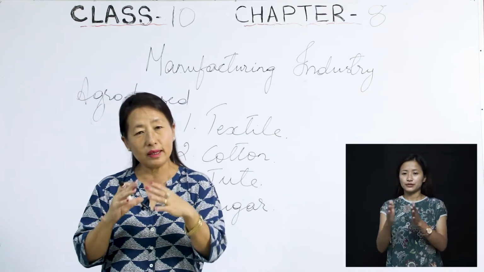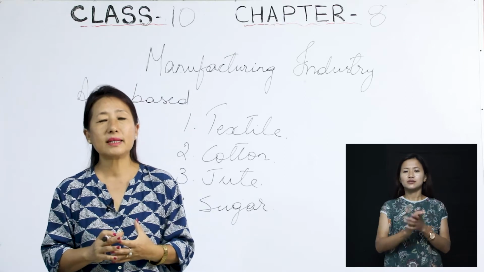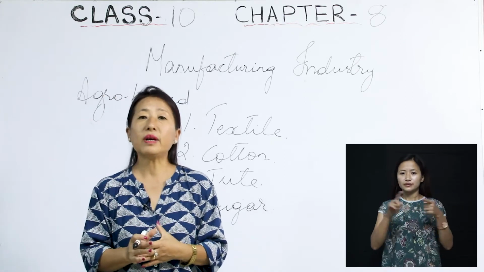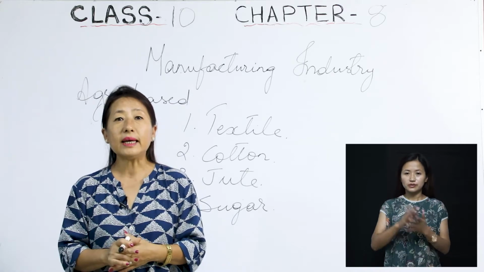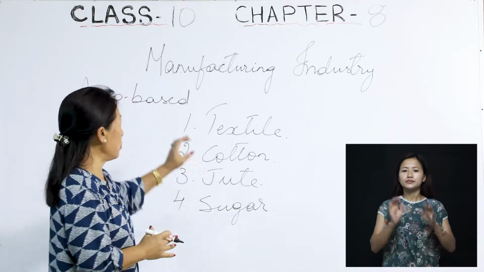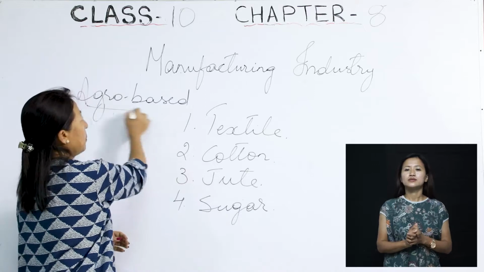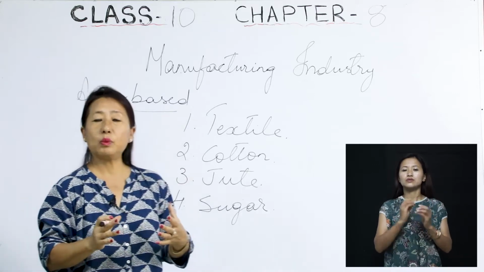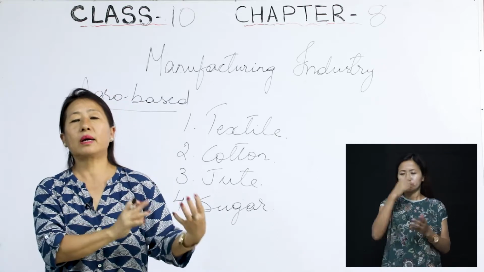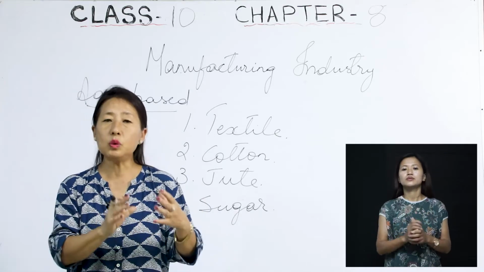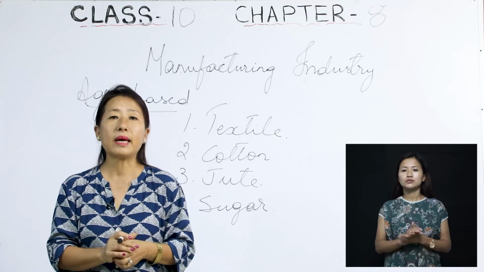Okay, so in this session we are going to discuss the different types of industries found in India. And here the first one is agro-based. First we are going to start with those industries whose raw materials come from agriculture. So those are called agro-based industries.